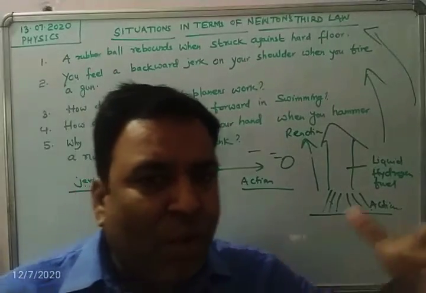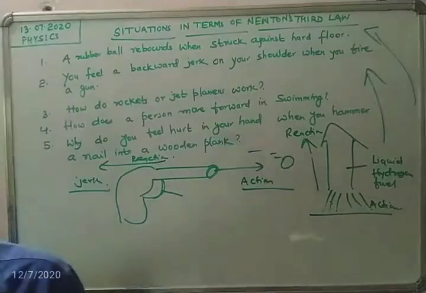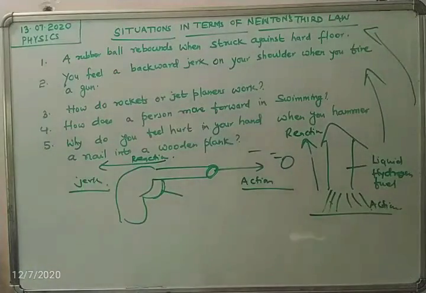Now your body is moving ahead, moving forward. So this is how a person moves forward during swimming. He pushes the water in the backward direction with his hands. A swimmer's push is called the action force.